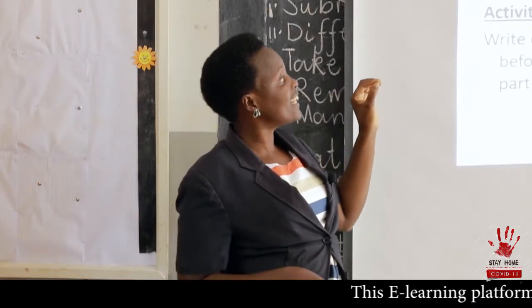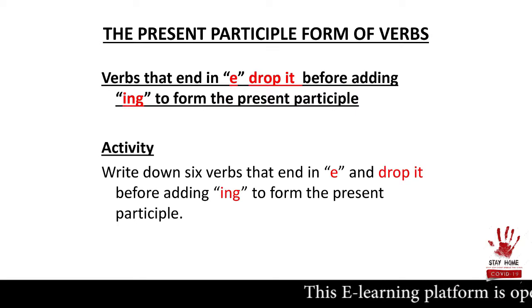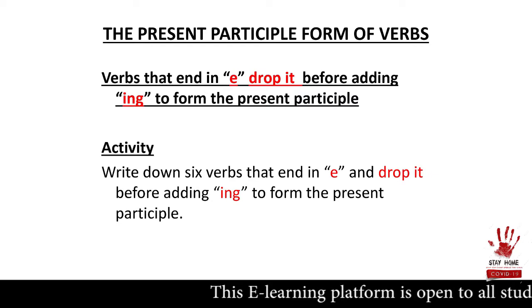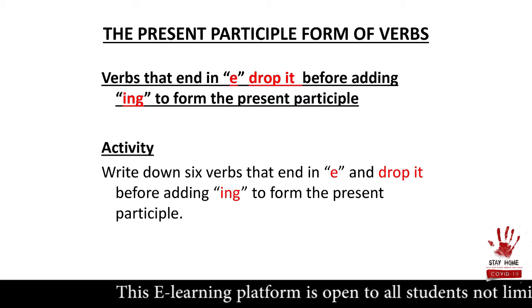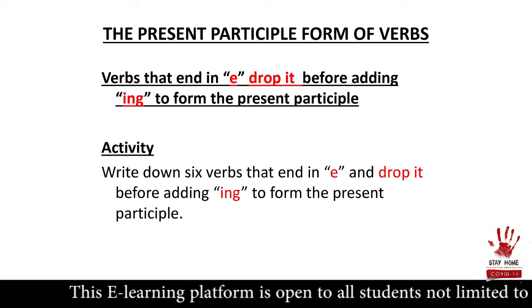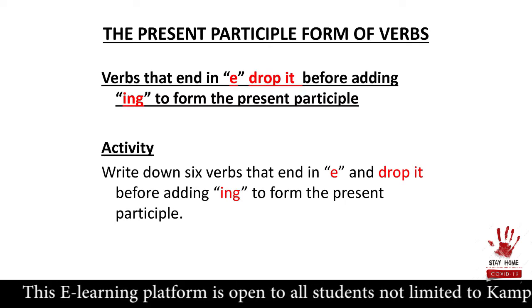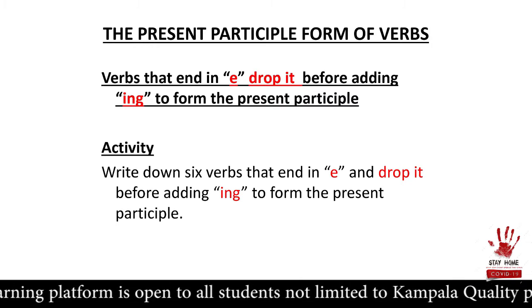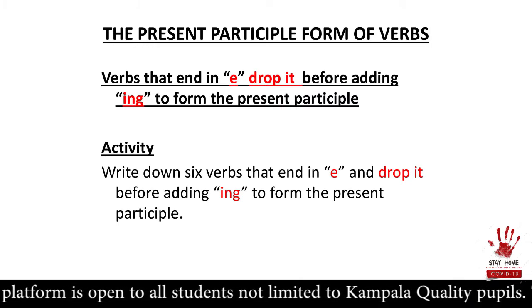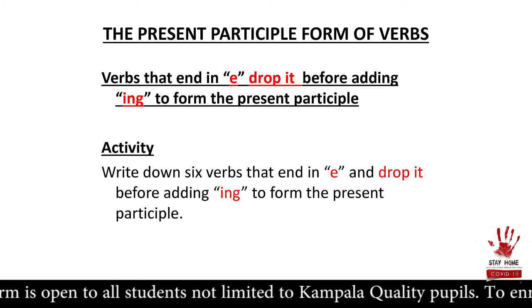Now, the verbs that end in E, drop it. Verbs that end in E, drop it before adding ing. Let's look. You're going to write for me 6 verbs that end in E and they drop E before adding ing. You have 10 seconds.